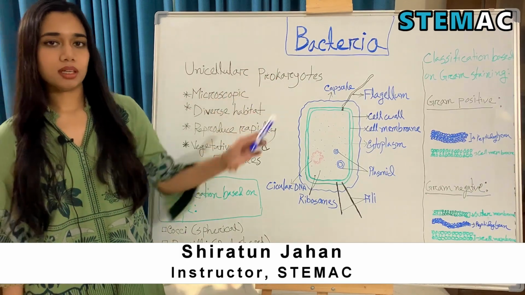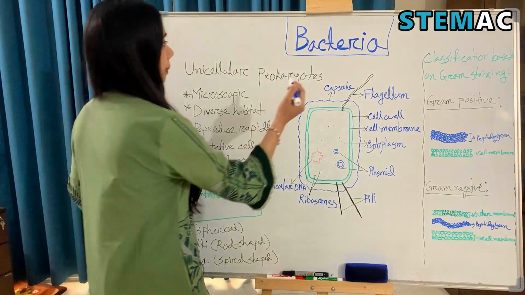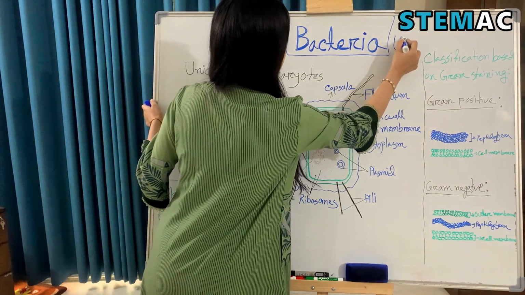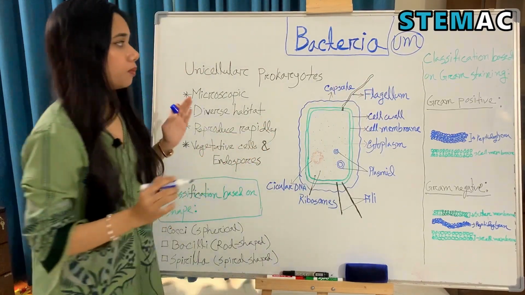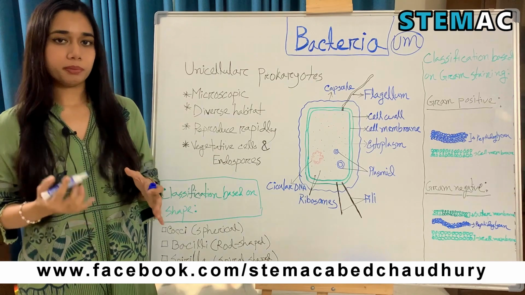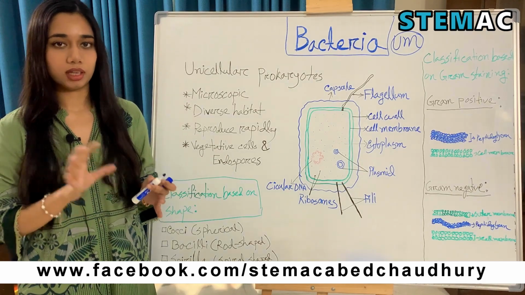Now, bacteria is the plural form, and the singular form of the word would be bacterium. So whenever we are talking about multiple bacteria, we will use bacteria, we will not use bacterias.